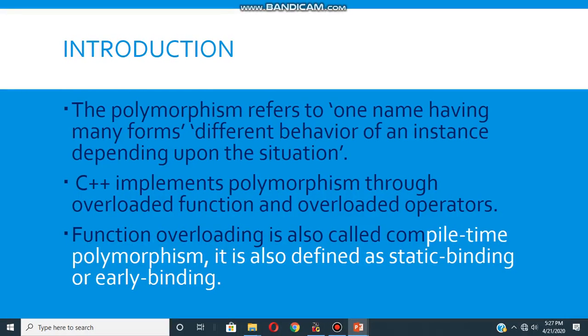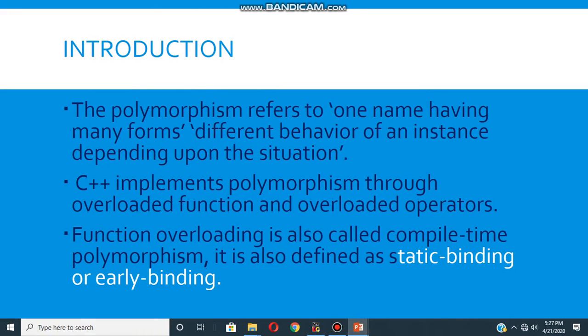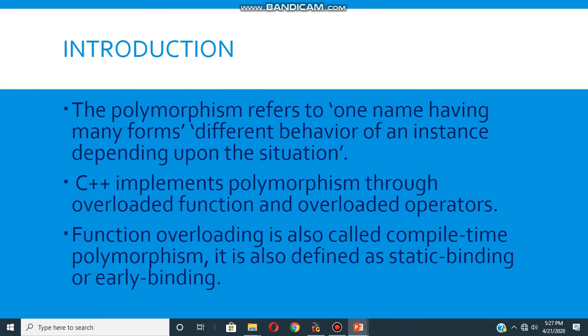Function overloading is also called compile time polymorphism. It is also defined as static binding or early binding. Now what is this static binding or early binding? When the arguments of the method are resolved during the compilation stage, this is called static binding or early binding of the arguments of the function.